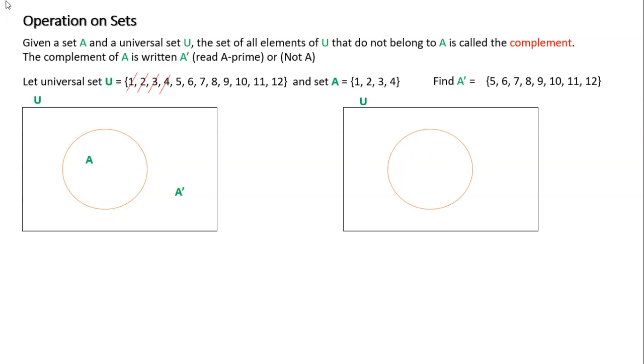So again, if I were to draw them out, normally the name of the set we put on the outside of the circle, but since I know what we're talking about, all my elements in A are these 1, 2, 3, 4. It doesn't matter where you put them as long as they're inside the circle. Now, my universe is made of 1 through 12, so all these other numbers I can put anywhere inside my rectangle. This is my universe. These are all my numbers. And like I said, it's very easy to see the picture. The complement of A is everything that's outside the circle.